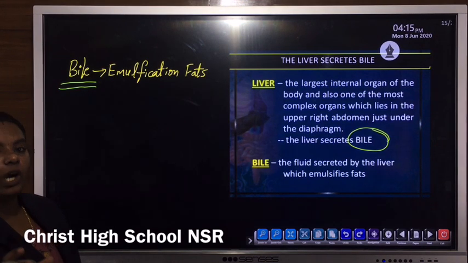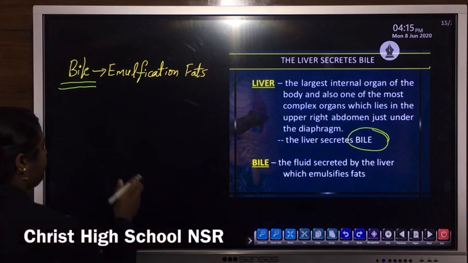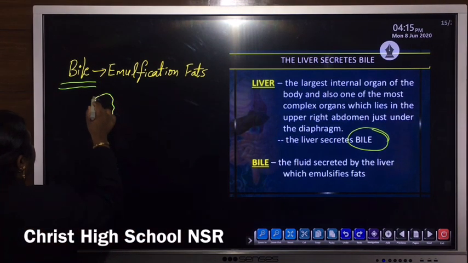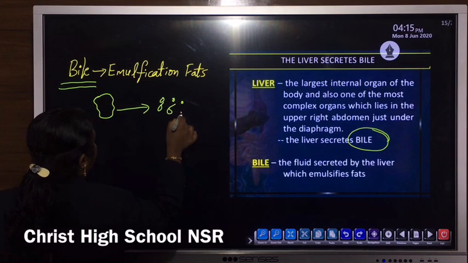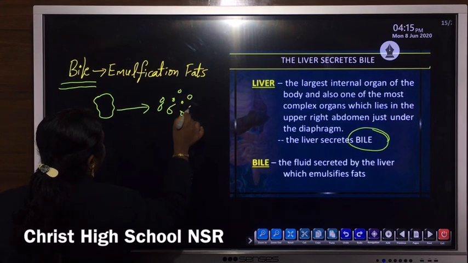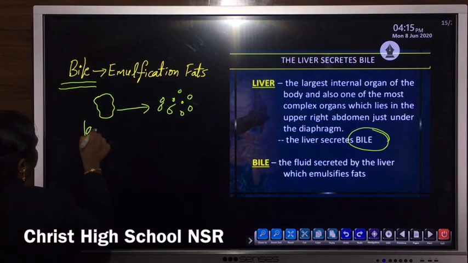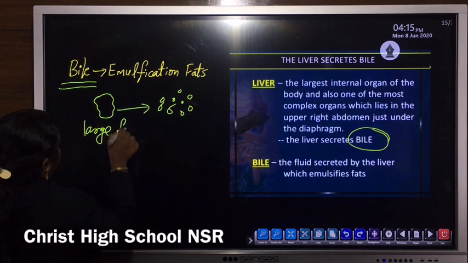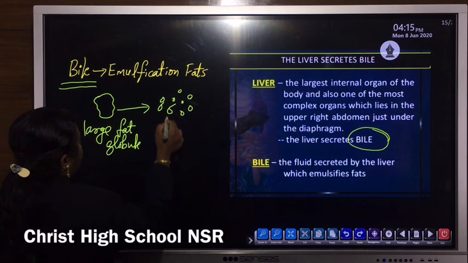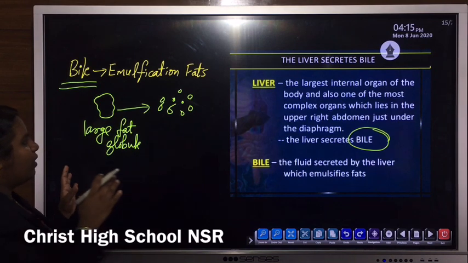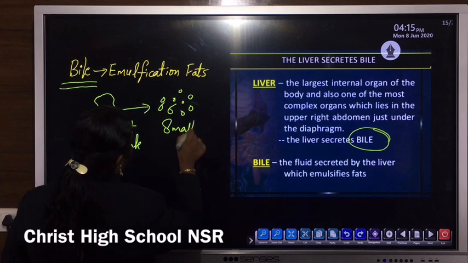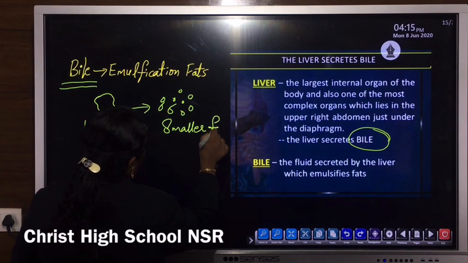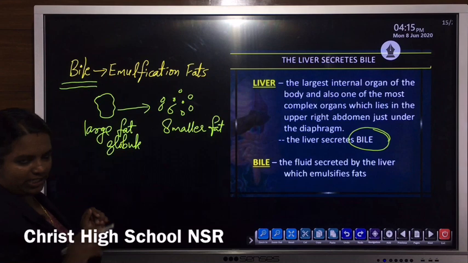Emulsification means breakdown of fats. That means it helps in the breakdown of large fat molecules into simpler forms. So this is a large fat globule, and this is its conversion or breakdown into smaller fat units.